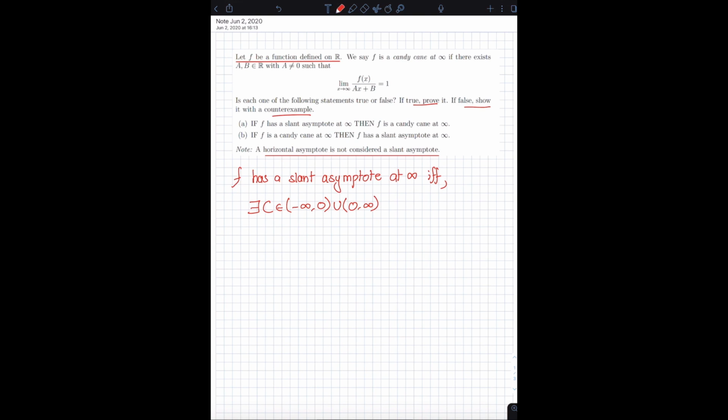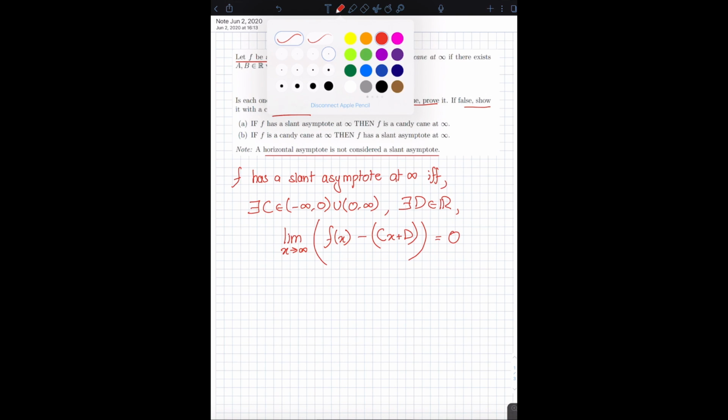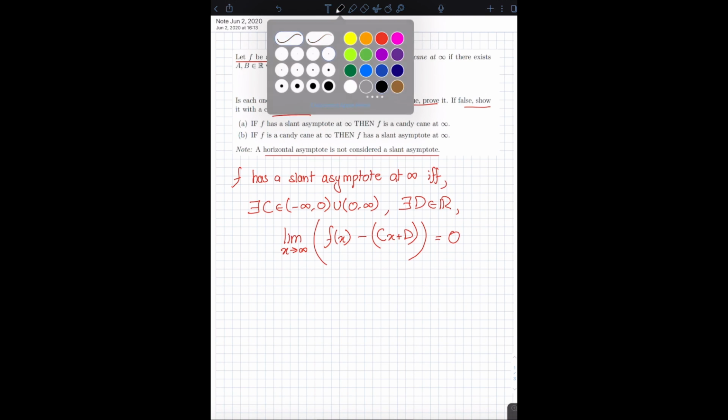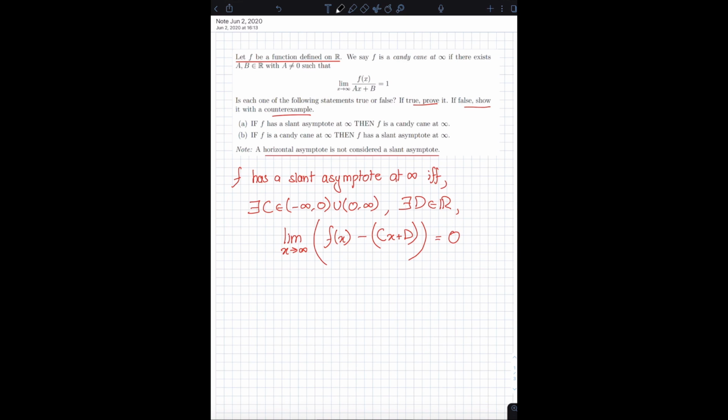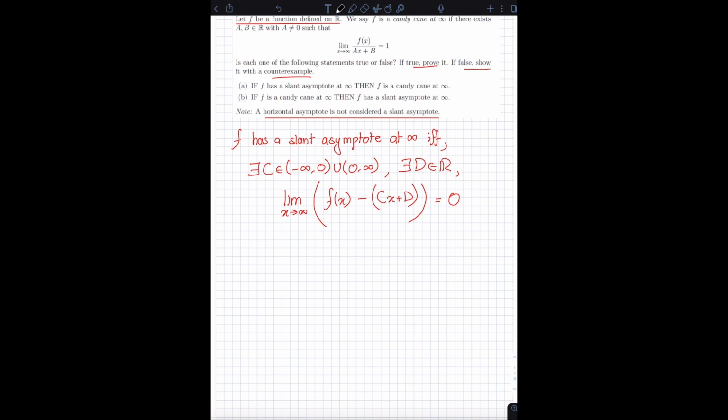Okay, so there exists a non-zero real number c, and there exists a real number d, such that the limit as x approaches infinity of f of x minus cx plus d is equal to 0. So if this condition is satisfied, then we can conclude that the function f has a slant asymptote at infinity. So let me see if I can give you an example over here.